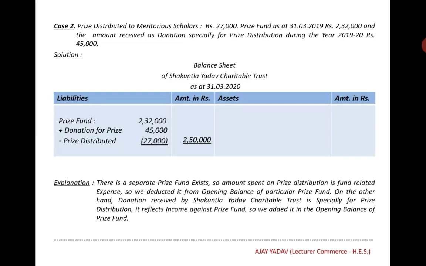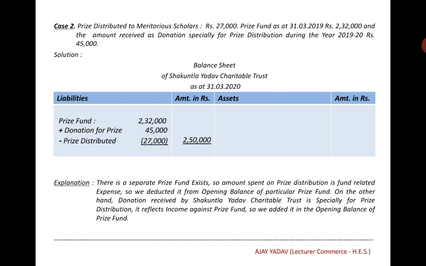Case 2. Prize distributed to meritorious scholars rupees 27,000. Prize fund as at 31st March 2019 rupees 2,32,000, and the amount received as donations for prize distribution during the year 2019-20 rupees 45,000. Here, as there is a separate prize fund in this case, the amount spent on prize distribution is a fund related expense, so we deduct it from the opening balance of the prize fund.